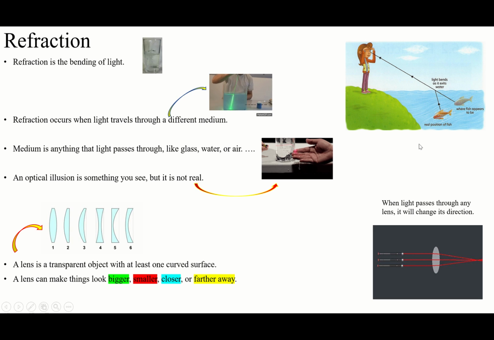During the refraction, you can never see the real thing. And that thing that you see during refraction is called optical illusion, because you are not going to see the real thing. So until now, what's refraction? It's so easy. Refraction is bending of light.